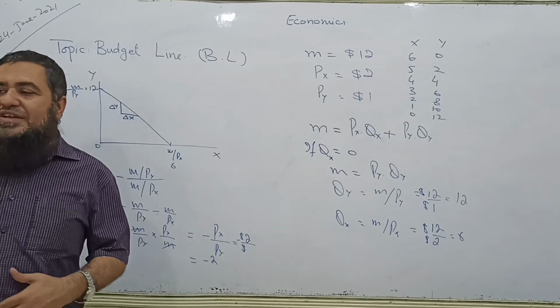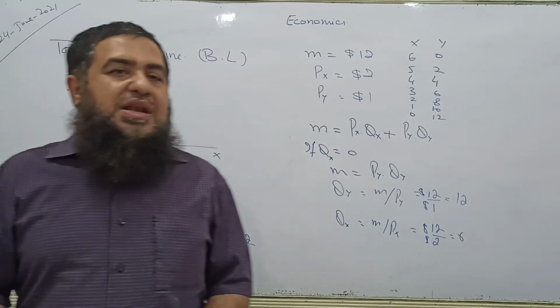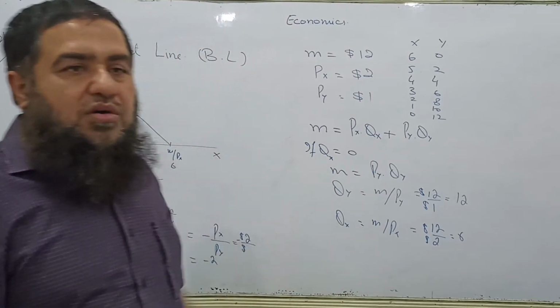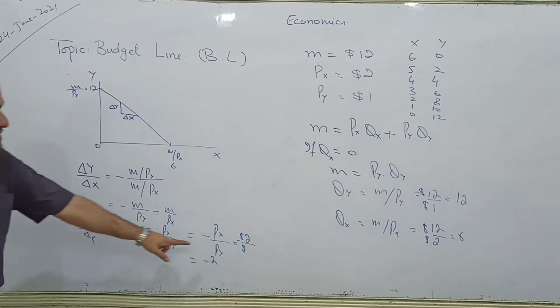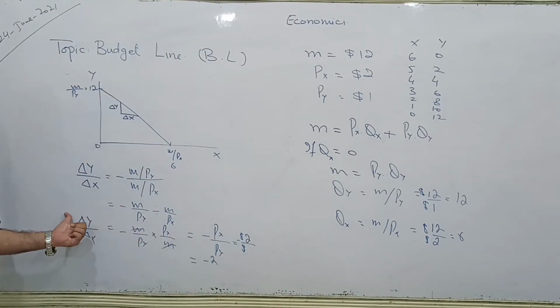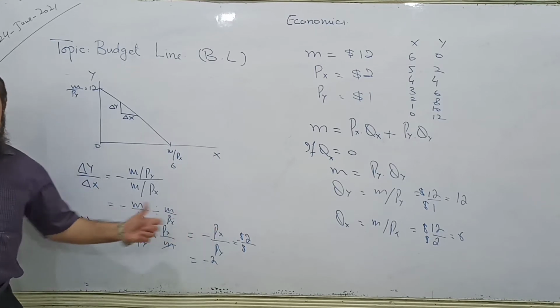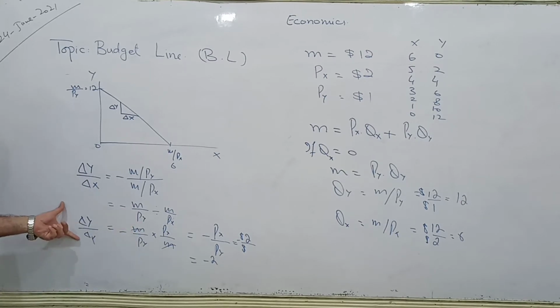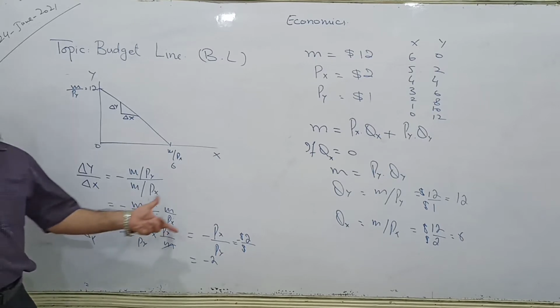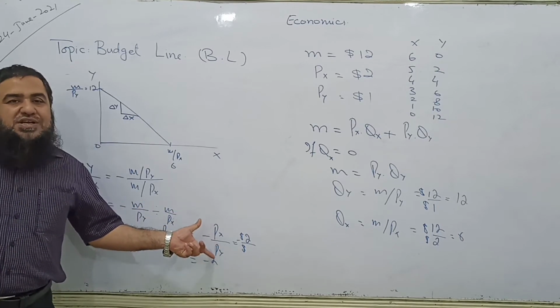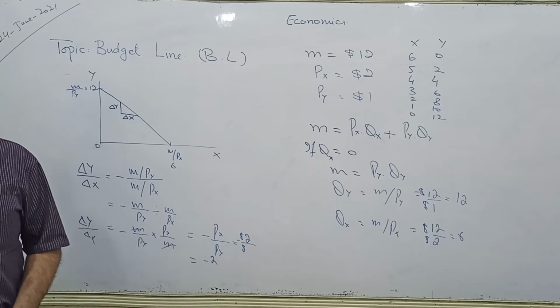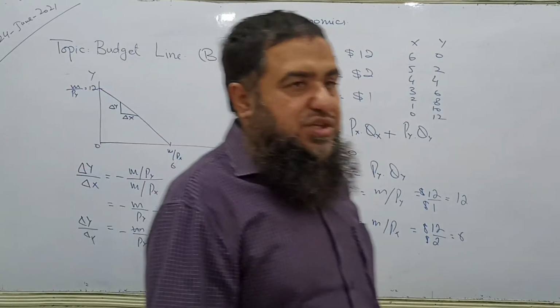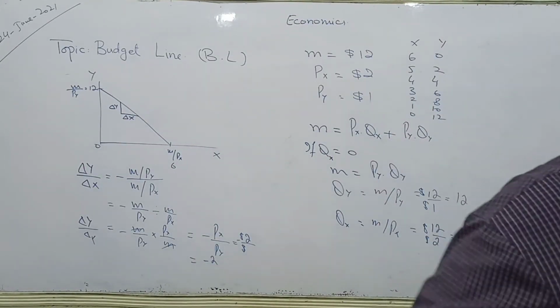When the price of X increases, the consumer will be buying less of X. I will tell you how. And price of Y is also inversely related to the quantity of Y. So yes, there is an inverse relation in both the goods. So the slope, change in Y over change in X, is actually their price ratio. That's equal to the inverse of the price ratios, not directly, but the inverse of the price ratios.